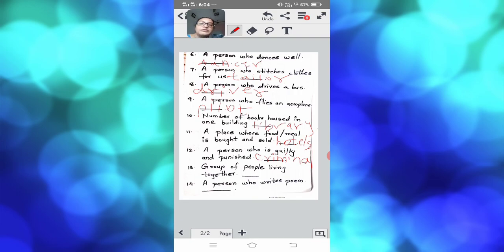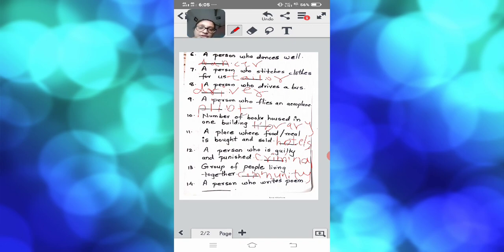Next, a group of people living together. Now, children, a group of people living together, like you people are living together, not only in your houses, but many houses are connected to you, many neighbors are connected to you. So you all belong to one society, that is, you all belong to one community. So this answer will be community, because a group of people who stay together is called a community. Again, the spelling: community. So that is the spelling of community.